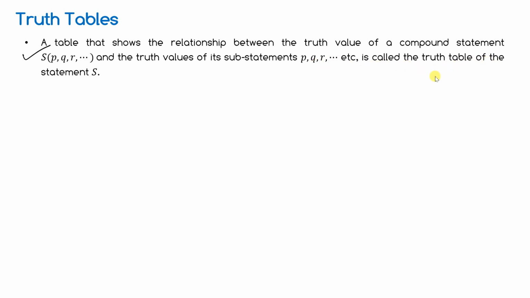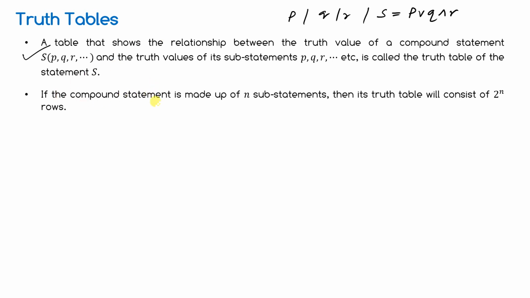Whenever you are finding out the truth table of any statement, let's suppose S is a compound statement made up of P, Q, R. Then in the truth table, what will you do? You have to find out the truth value of P as well as Q, then R. Then only you find the truth value of S. S may be anything, like this. Is it correct or not? Before finding out the truth value of S, which is a compound statement consisting of P, Q, R, you must find out the truth value of these P, Q, R. You have to just make a combination. Okay. So that is called the truth table.